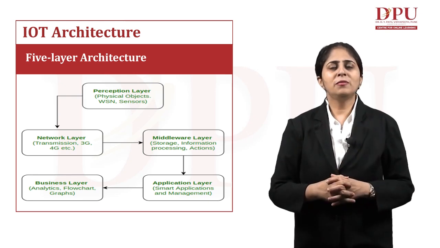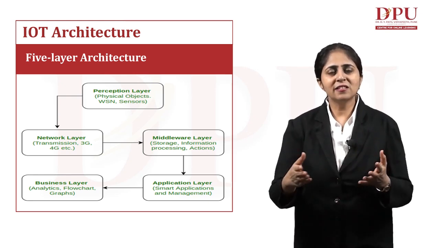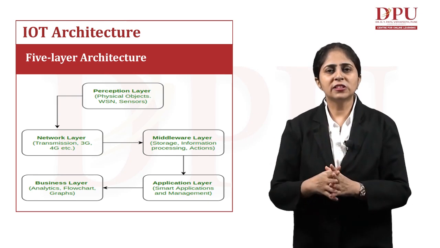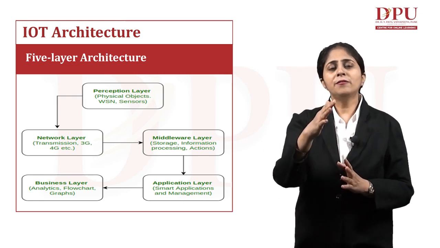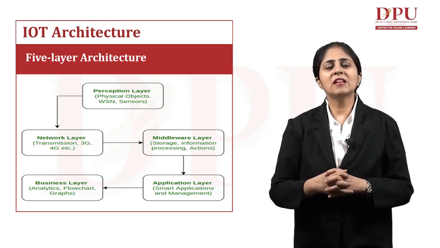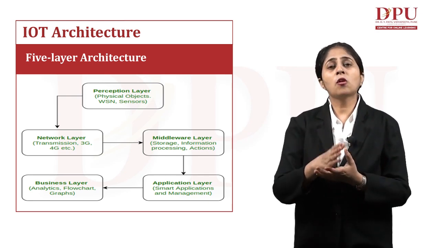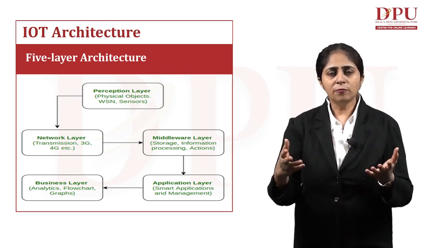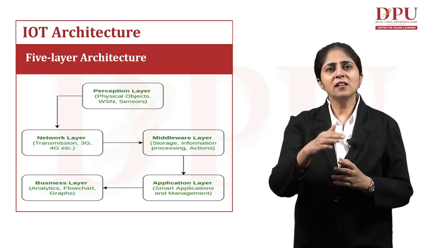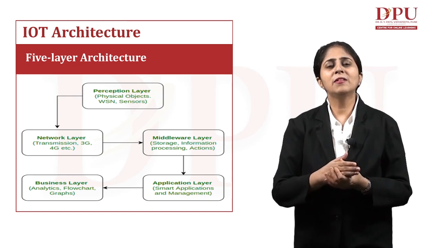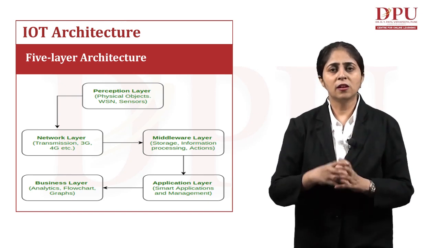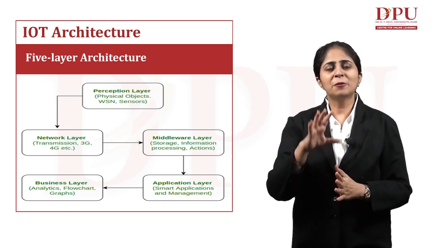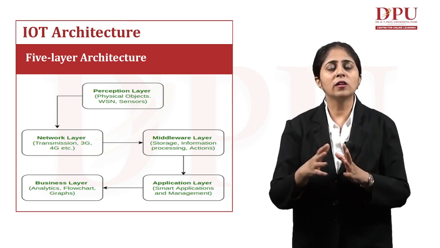Other than this, we can have other layers, like the security layer. That security layer separately will perform all the functions related to security. If we are using these IoT devices in the military field, security is a very important concern there. If security is not there, then these IoT enabled devices will not be that beneficial. So how do we keep our data secure? This is a separate layer which performs all these functions of providing security for these devices.